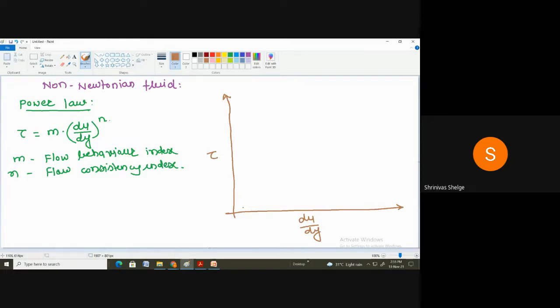So there is continuous deformation of the fluid under the application of a very small shear force. Correct? But in case of solid, there is no deformation, or there is a very small deformation. There is no continuous deformation under the application of force, or we have to apply sufficient amount of force to get the deflection or to get the deformation. So that is the difference.